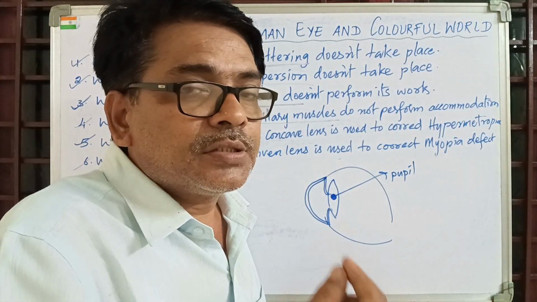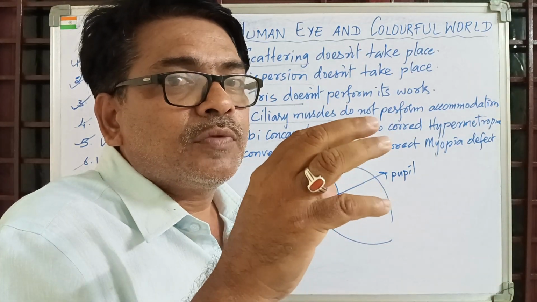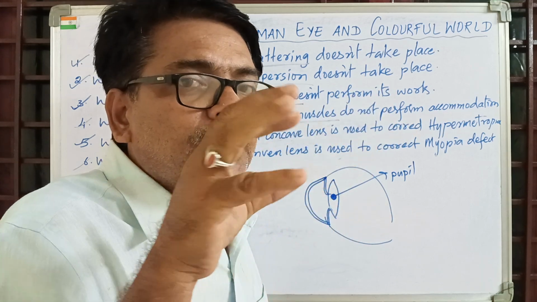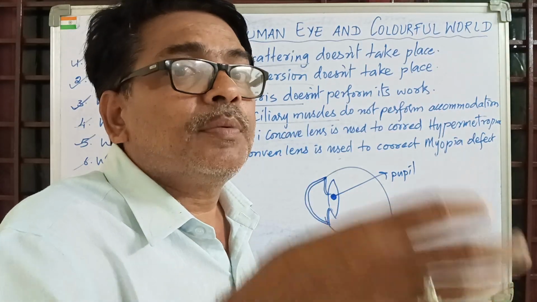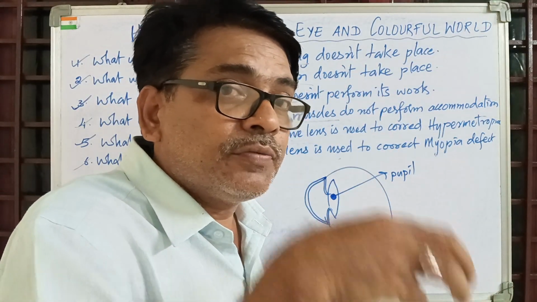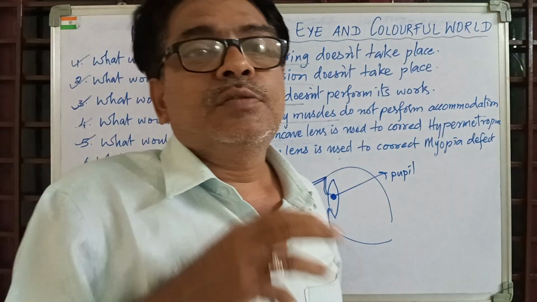Therefore, the iris takes some time to increase the size of the pupil. When the size of the pupil is increased, more light will enter and create an image on the retina. So what happens if the iris does not perform its work? Then these things will happen.